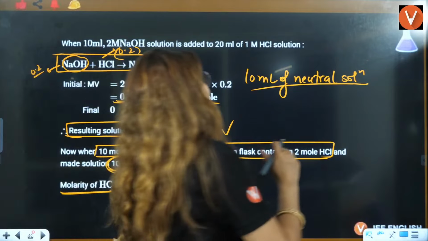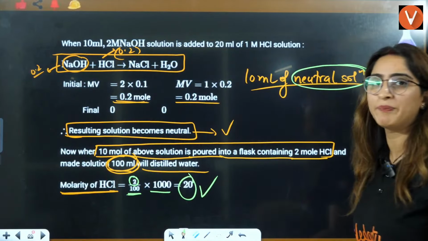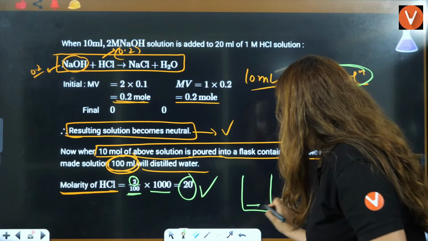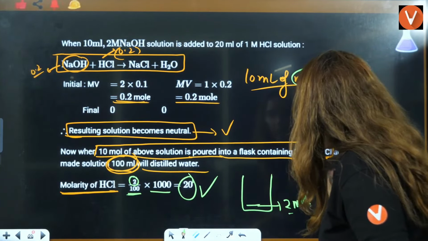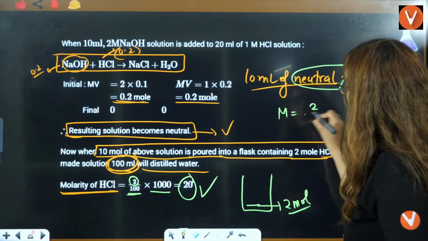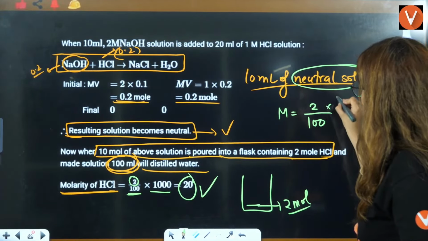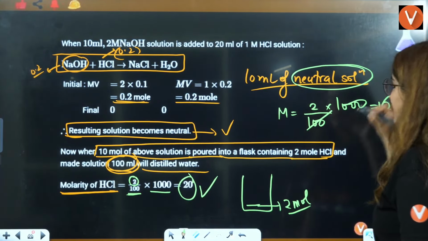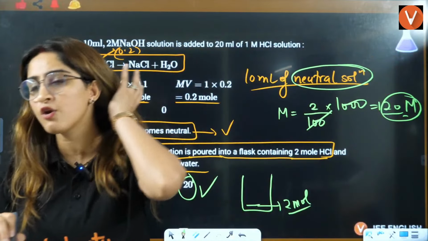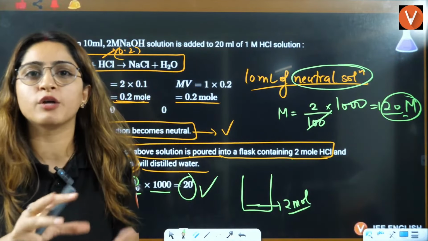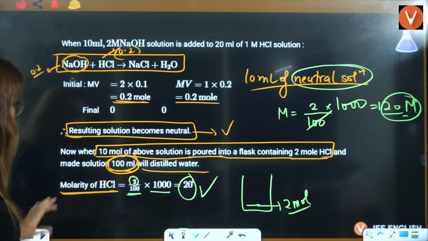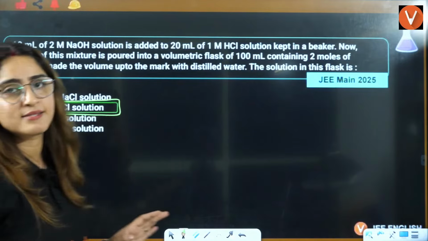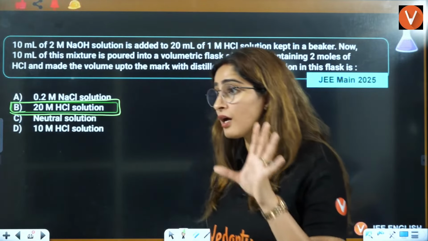Because we are adding a neutral solution here, we pick out 10 milliliter. This was the beaker which had 2 moles, and we know that molarity is equal to number of moles by volume. If it is in milliliter, this will be multiplied by 1000. So the answer will be 20 molar, because the neutral solution will not participate in changing the molarity. That was the important thing. So we have a 20 molar HCl solution there.